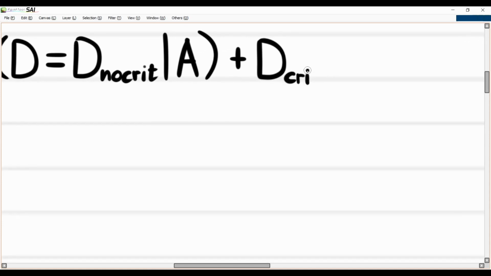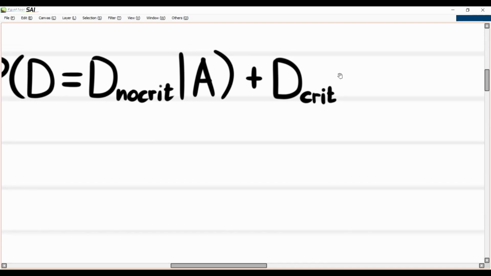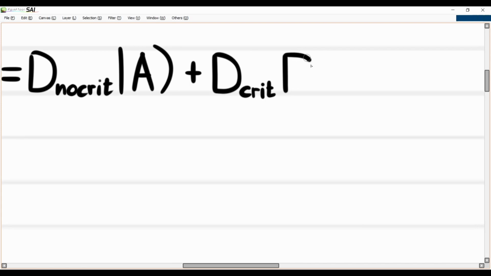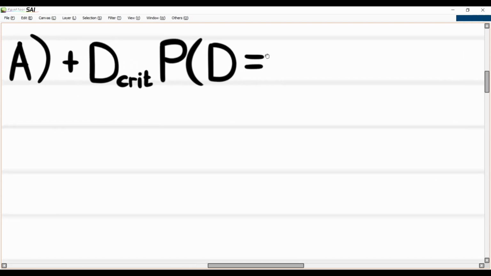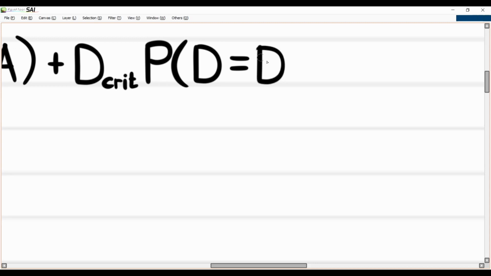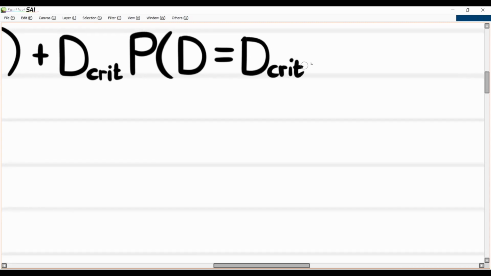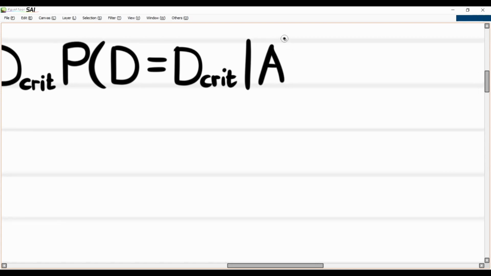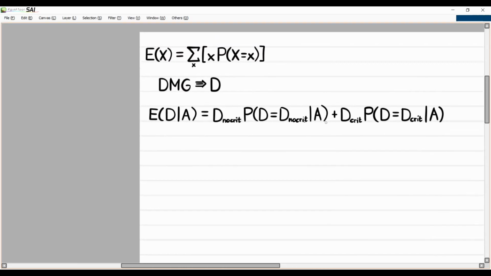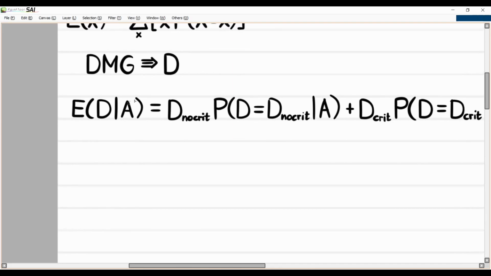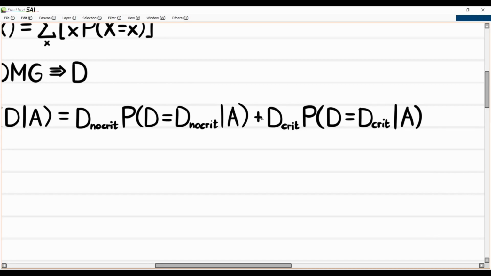So the other scenario is that we have damage crit, multiplied by the probability that our damage happens to be a critical hit damage. So let me properly write that down. Damage crit under our assumptions. So yeah, this is what we have so far. We have our expected value of our damage given our assumptions is equal to the damage when we don't crit times the probability that we deal that specific amount of damage, plus the damage when we crit times the probability of our damage when we do crit.